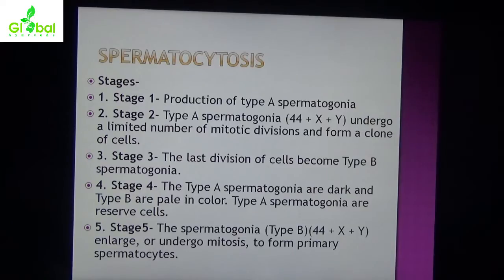Type A spermatogonia are reserve cells. Stage 5, the type B spermatogonia 44 plus X plus Y enlarge and undergo mitosis to form primary spermatocytes. Thus primary spermatocytes are formed by type B spermatogonia.